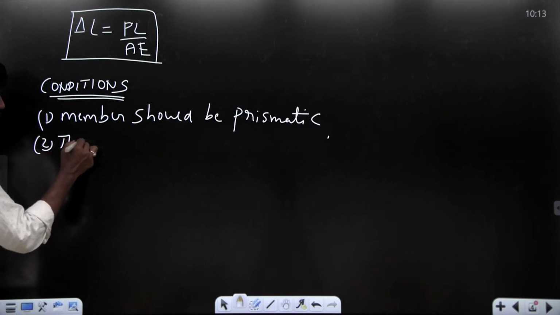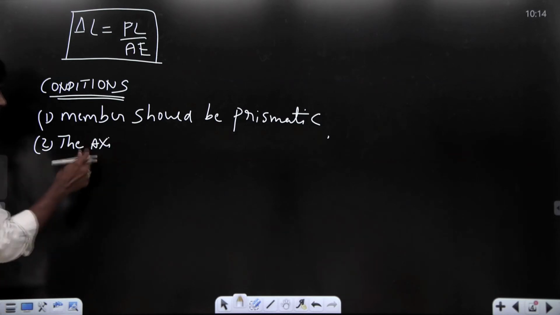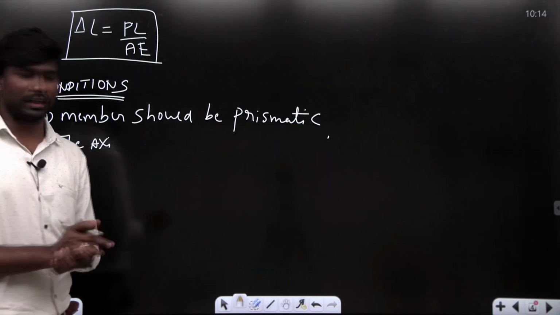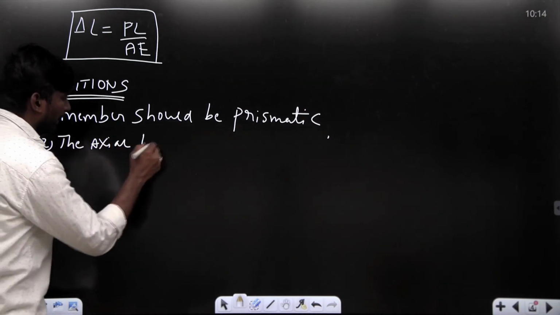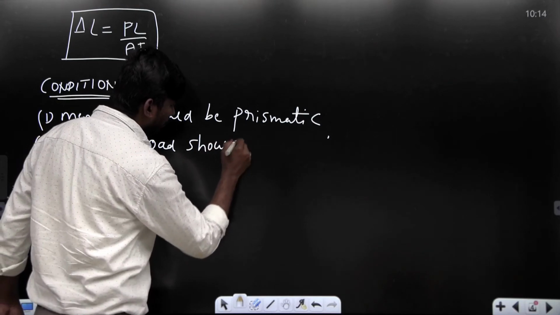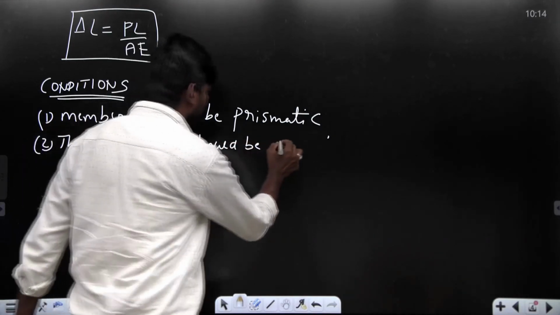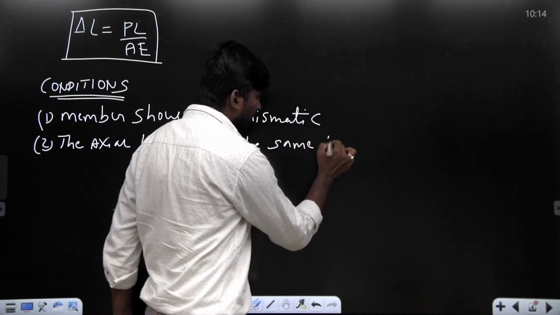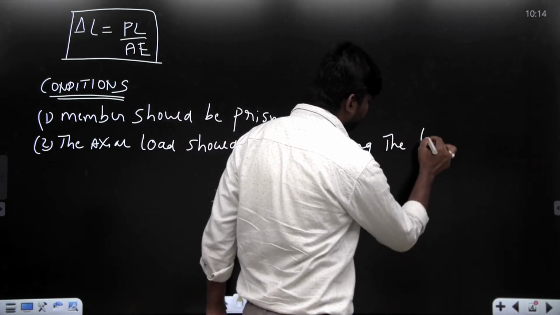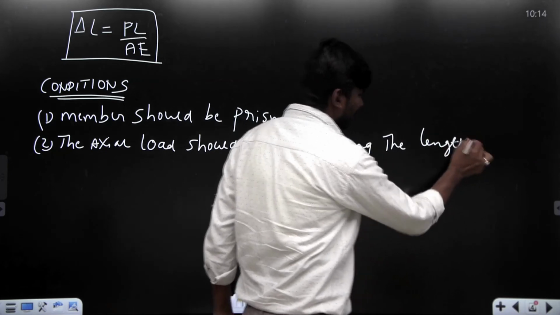The axial load. That is the reason I mentioned earlier what the axial load is. So the axial load should be the same along the length. This is the second condition.